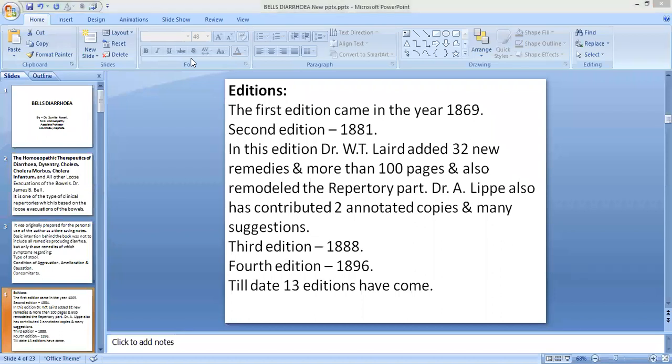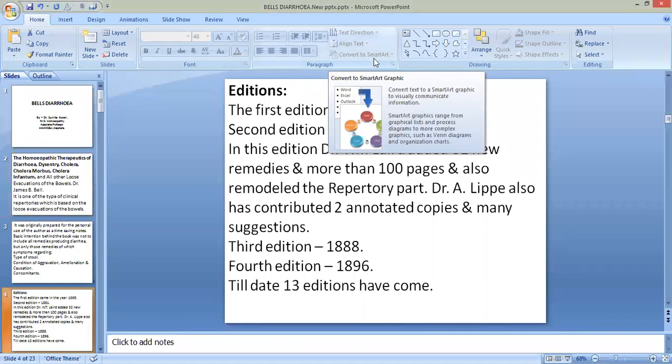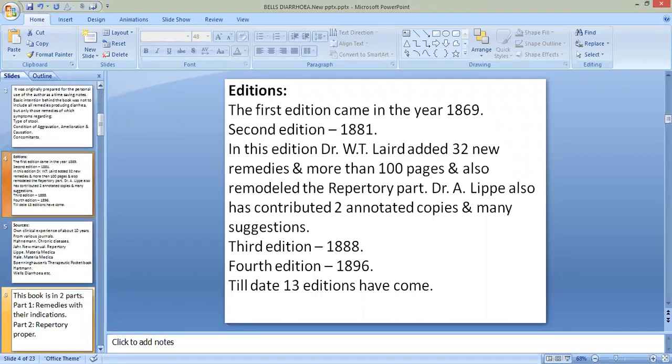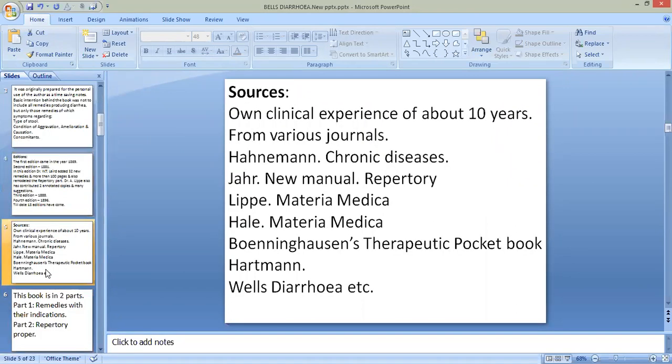Thank you. So the first edition was published in 1869. Then the second edition was published in 1881. Then the third edition was published in 1888, and the fourth edition was published in 1896. In this way, the four editions were published.